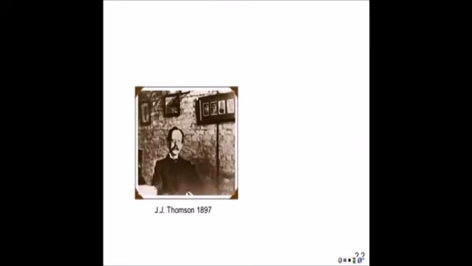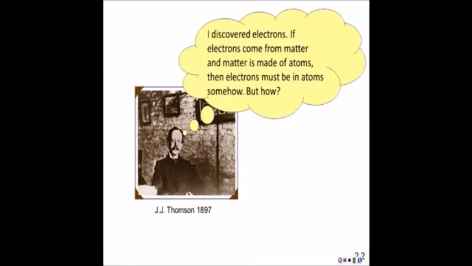J.J. Thomson in 1897 discovered the electron. This was the first particle of the atom that was discovered. So he tried to reason, where could these electrons be coming from? And at the time, people believed that matter was made up of atoms, but they were using Dalton's idea that atoms are round and hard and very dense. But if electrons are able to escape from these atoms, maybe the atoms aren't so dense anymore.